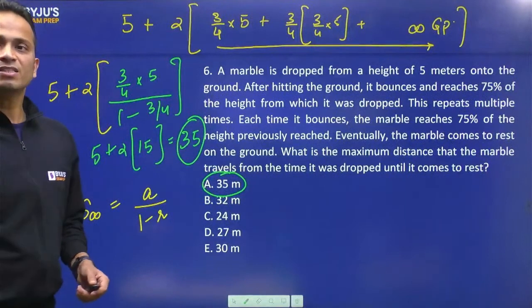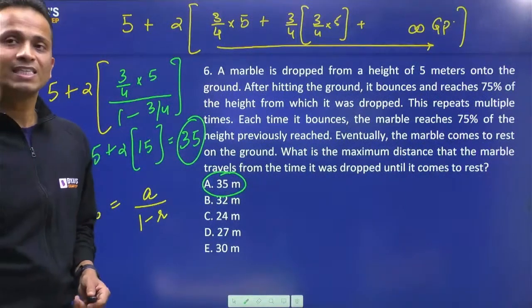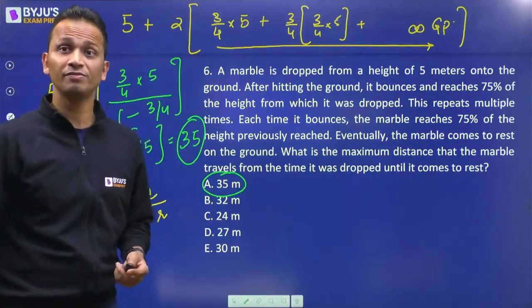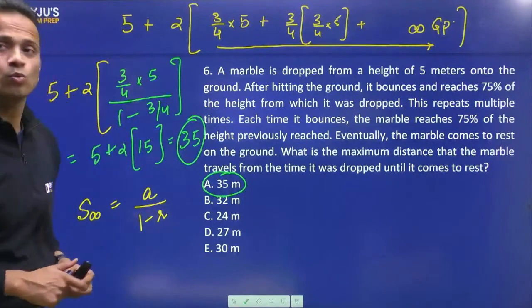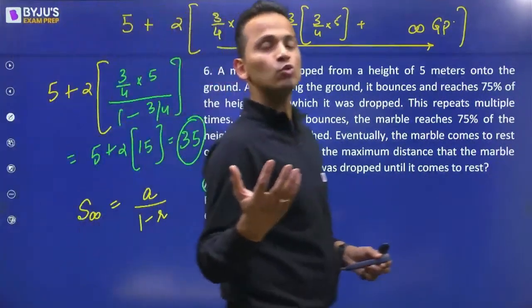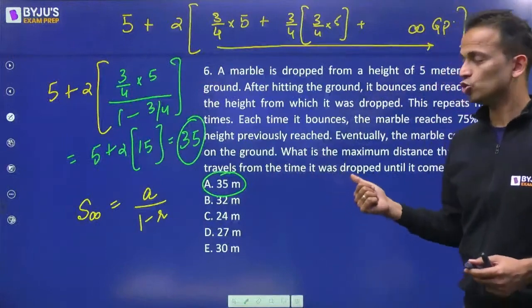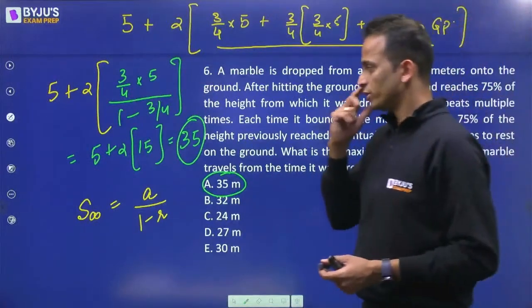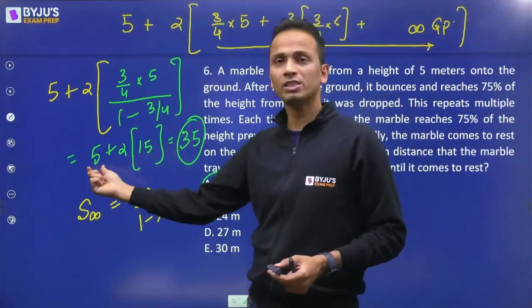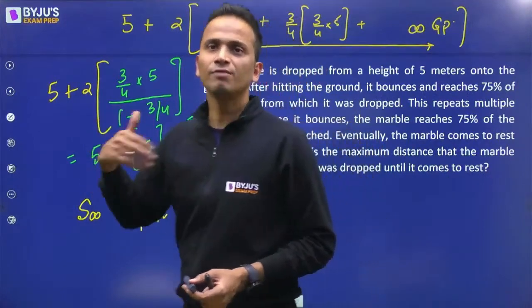Okay, Vineet, 30 will not be the answer; the answer will be 35. Yes, Vineet, R is less than 1. R is equal to 3/4 in this question, so yes, R is less than 1. So this part will be 30. You must add 5 to your answer. The final answer will become 35.